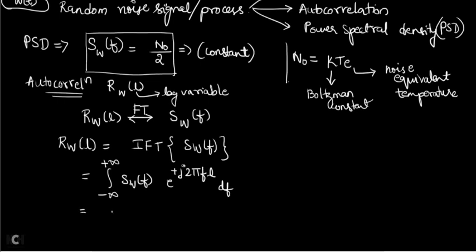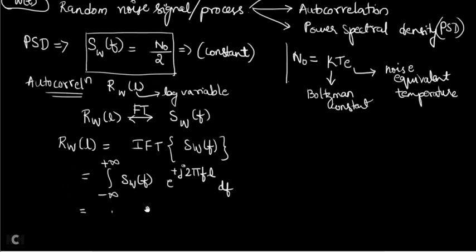SW is a constant, so take the constant outside, and then the integration of e power is going to give you infinity. Okay, and because the Dirichlet condition is not satisfied here, that's why this is not the method to find the inverse Fourier transform of a constant.